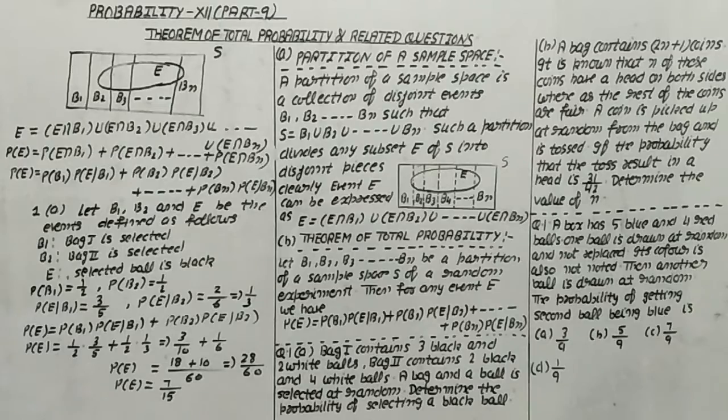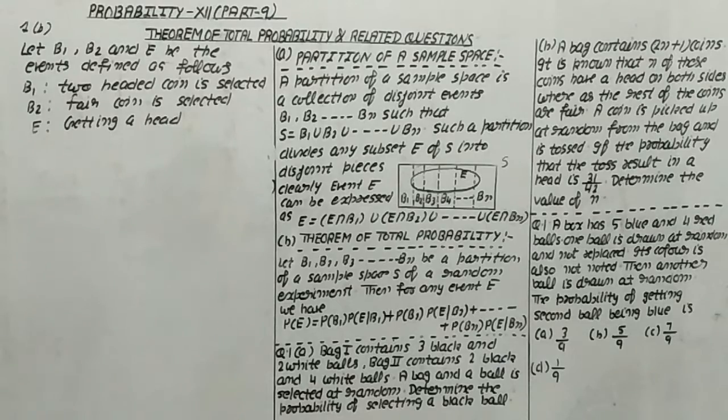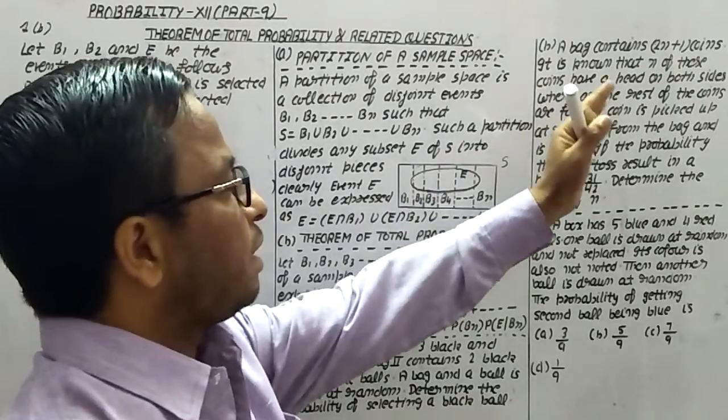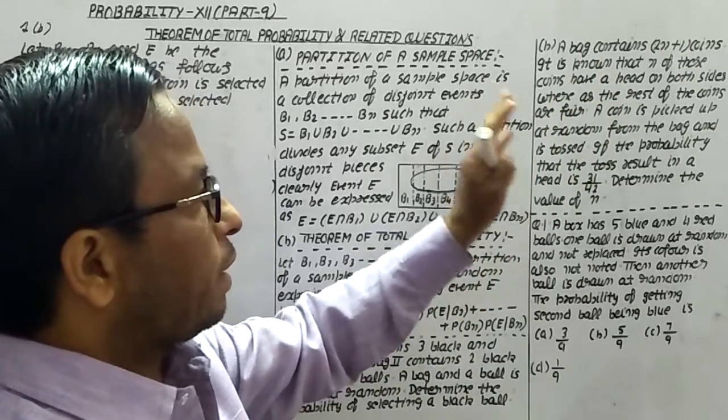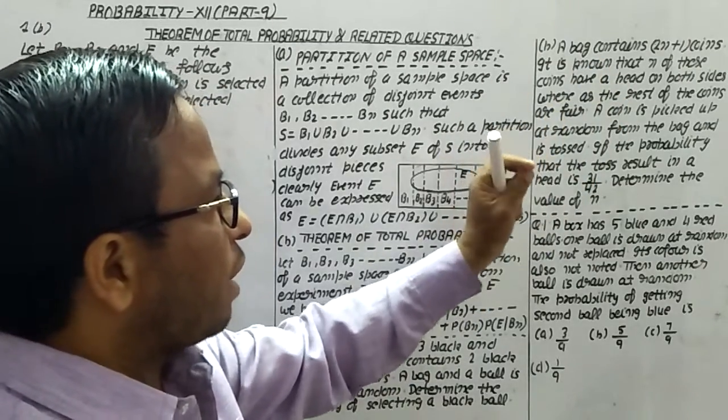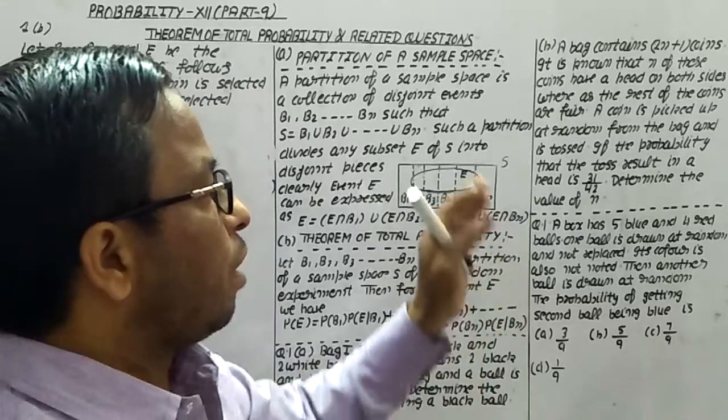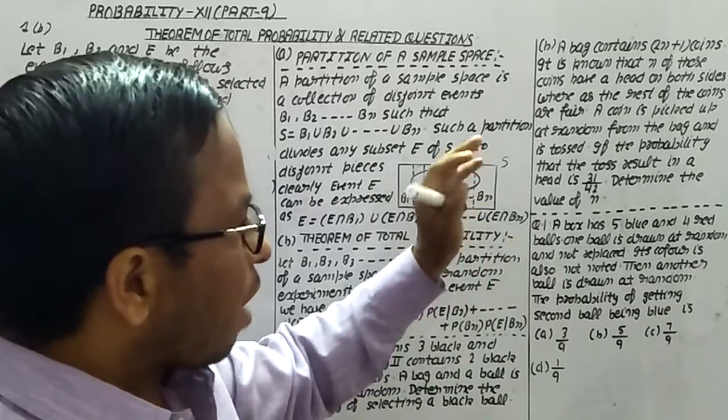Now let's do the solution of question number 1, part B. In this part, a bag contains 2n plus 1 coins. It is known that n of these coins have a head on both sides, whereas the rest of the coins are fair.